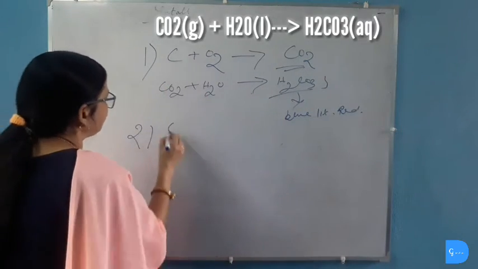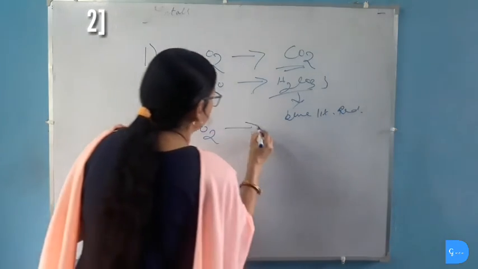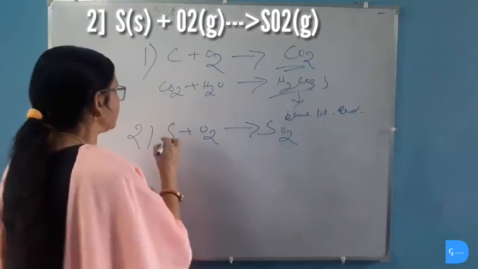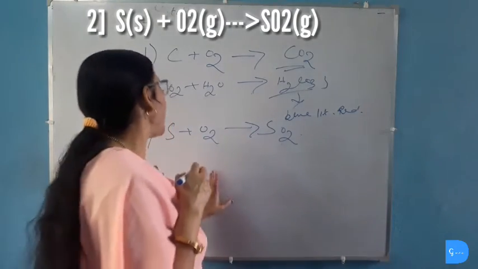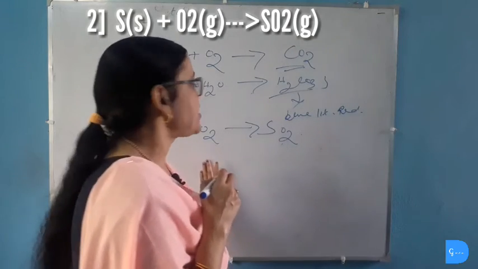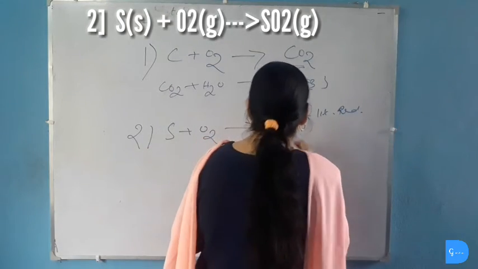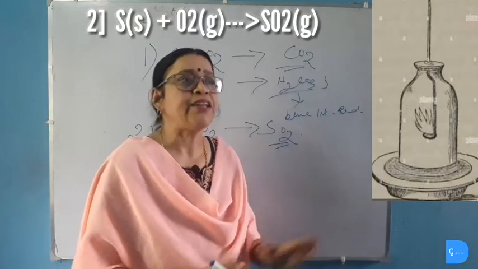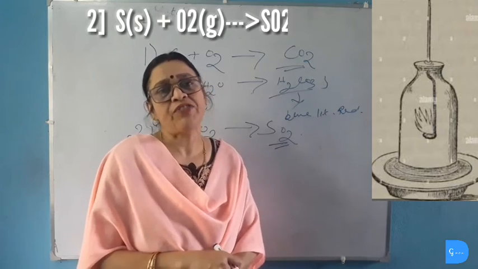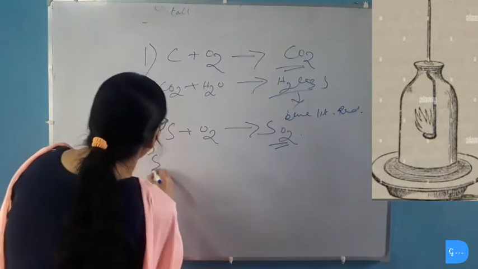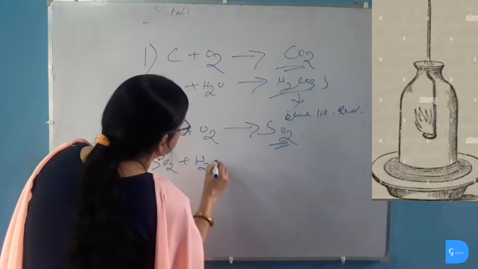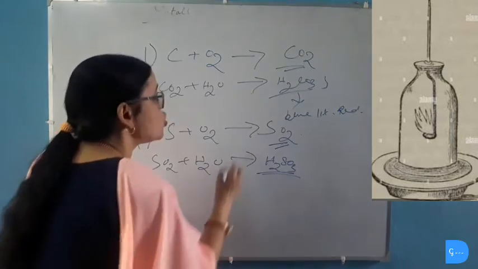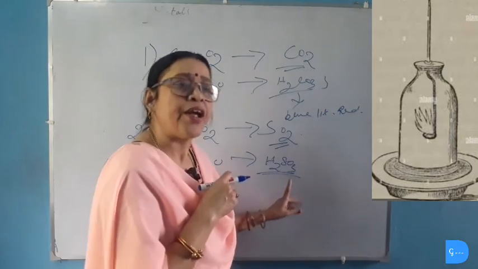The second non-metal, sulfur, also burns in oxygen and produces a pungent smelling gas known as sulfur dioxide. If we take the yellow colored non-metal in a deflagrating spoon and heat it in a burner, we will see a pungent smelling gas of sulfur dioxide is produced. If this gas is stored in a gas jar and dissolved in water, it produces sulfurous acid, and as it produces sulfurous acid, it turns blue litmus solution red.